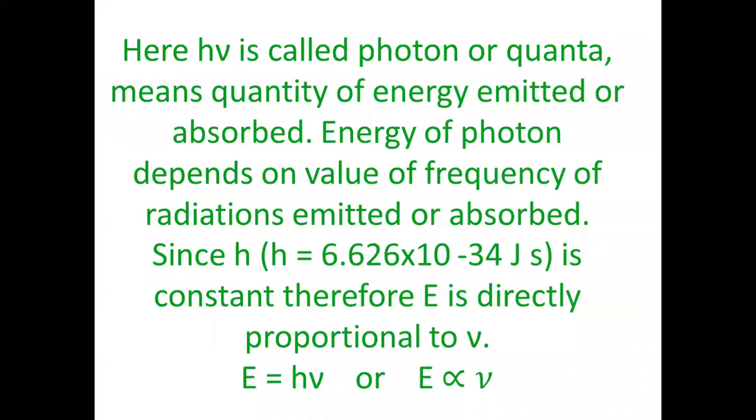E is energy. Its value now depends only on the frequency of radiation, that is energy, either radiated, that means emitted, or absorbed. Now remove the constant h. We get an expression in which E is proportional to nu, meaning energy is directly proportional to nu.